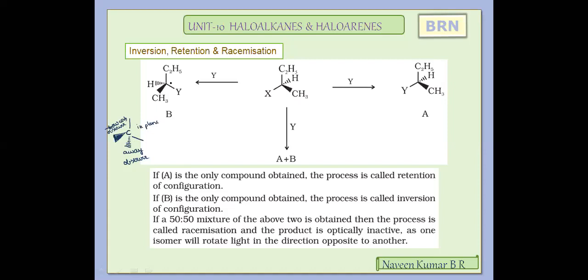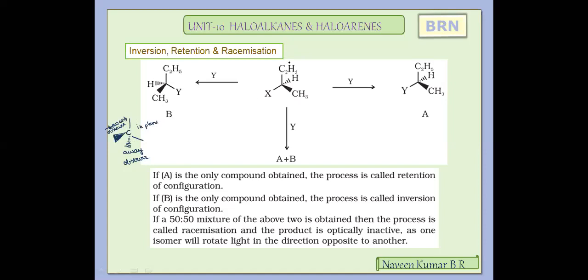So now here, the center dot indicates the carbon, the chiral carbon, which they have not shown. So this point indicates the chiral carbon. And these simple lines indicate it is on the plane, the dashed wedge is away from the observer, and this solid wedge indicates it is towards the observer.